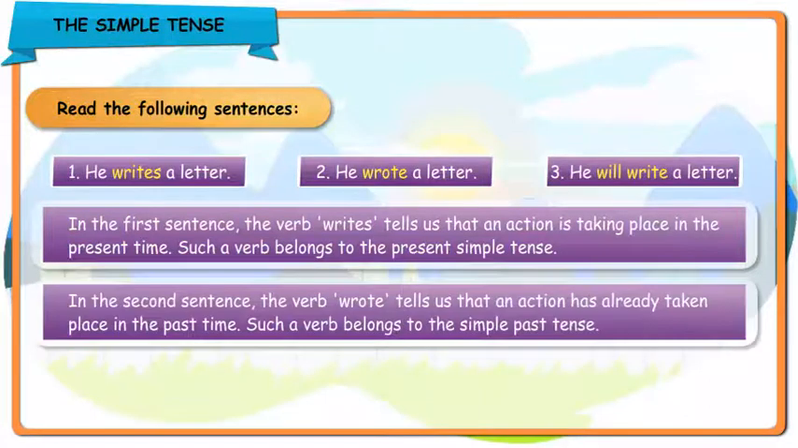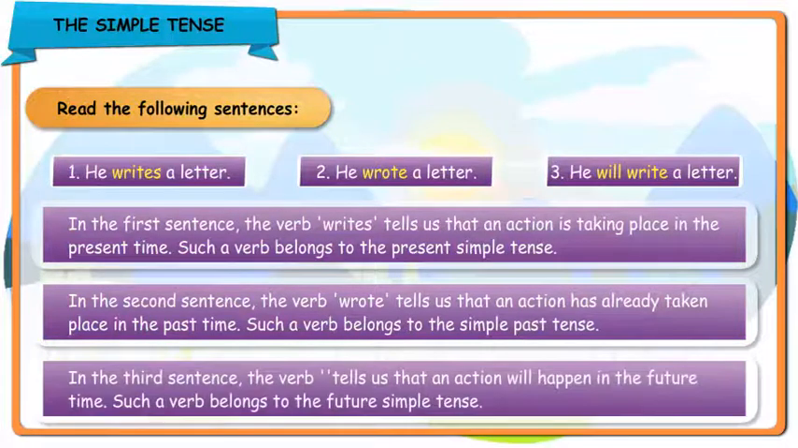In the second sentence, the verb wrote tells us that an action has already taken place in the past time. Such a verb belongs to the simple past tense. In the third sentence, the verb will write tells us that an action will happen in the future time. Such a verb belongs to the future simple tense.